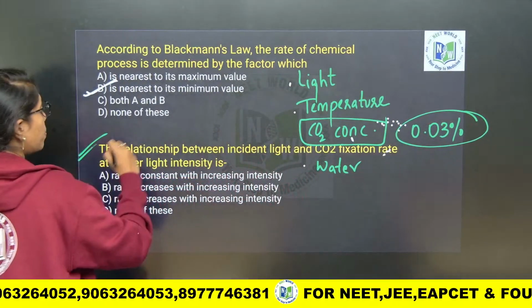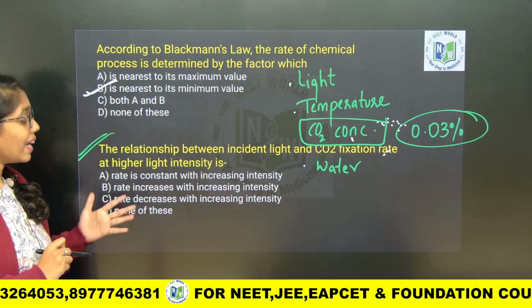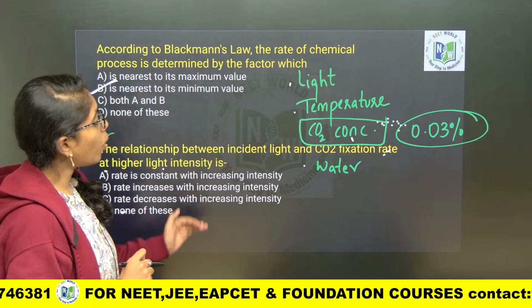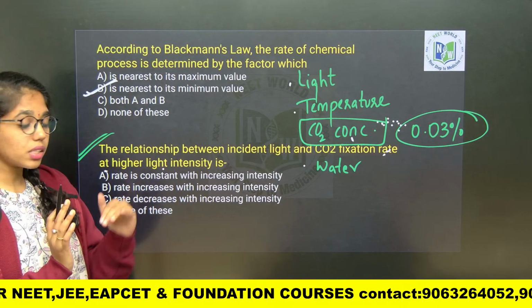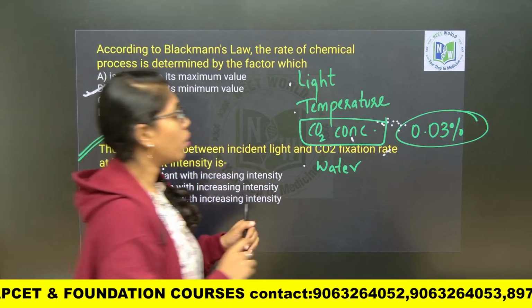The relationship between incident light and carbon dioxide fixation rate at higher light intensities is, see, at lower light intensity, the efficiency of photosynthesis is not at all affected.